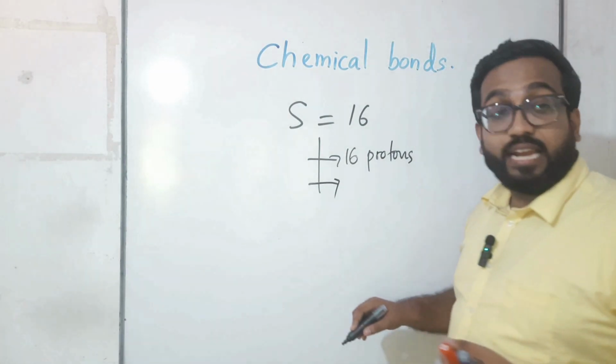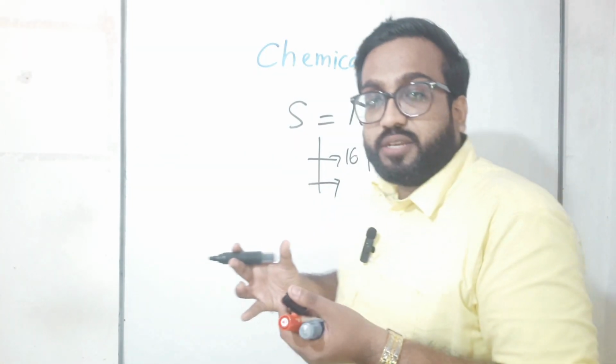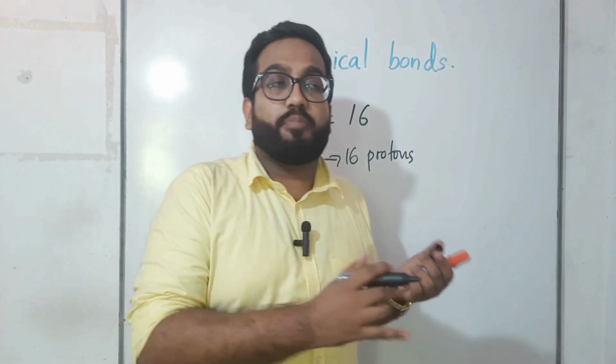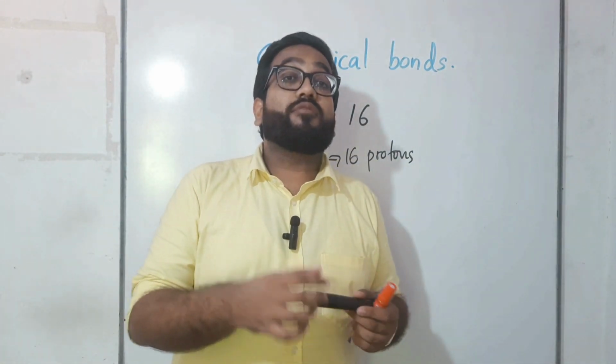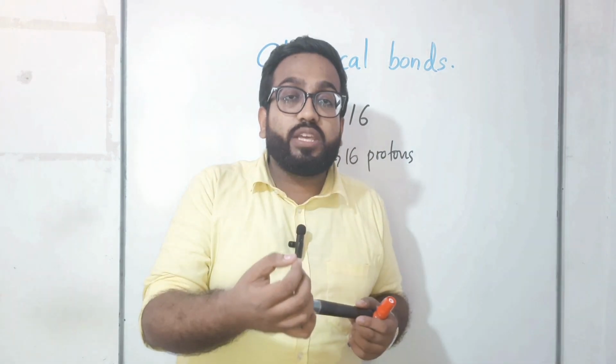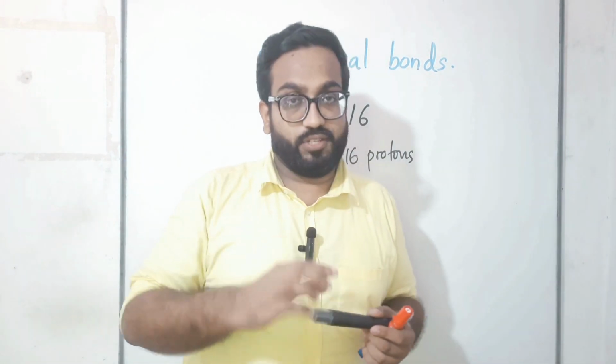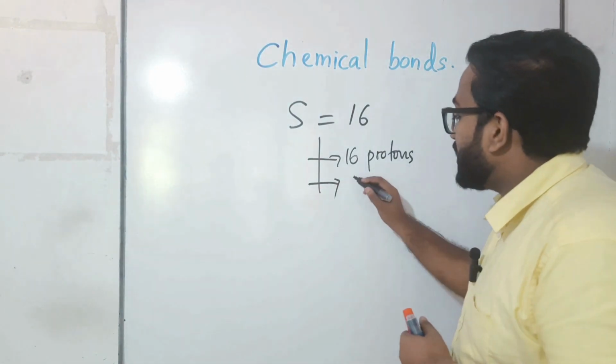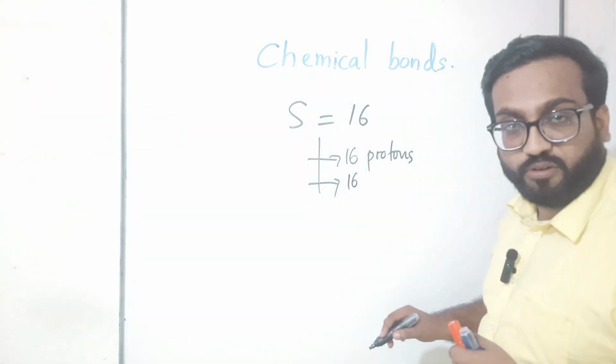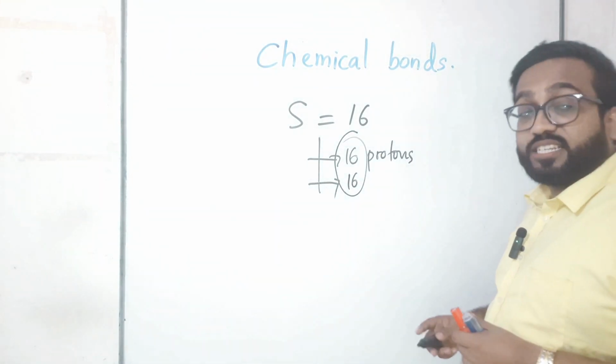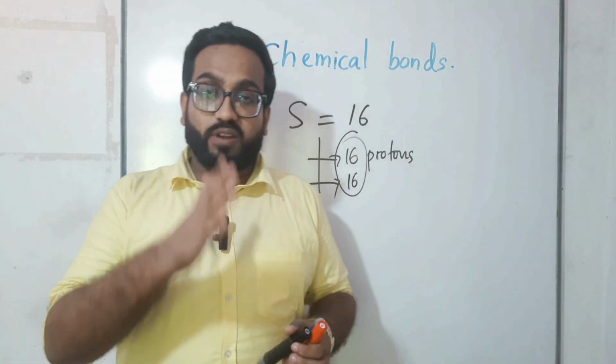16 protons, right? Then how many electrons, if the atom has 16 protons? Electrons are also equal to the number of protons. You know this, right? Then how many electrons, children? 16 electrons, right? So can you see? That's what I told you.